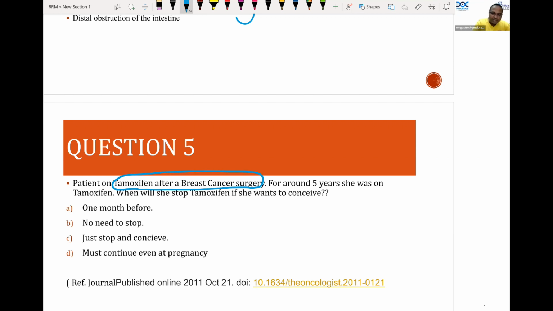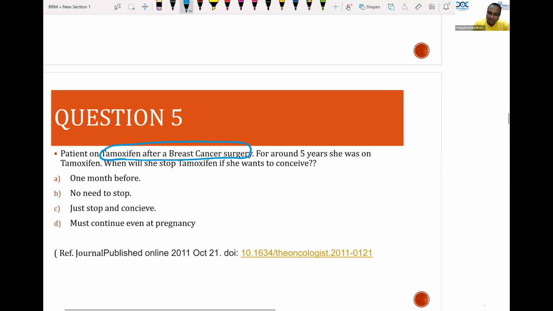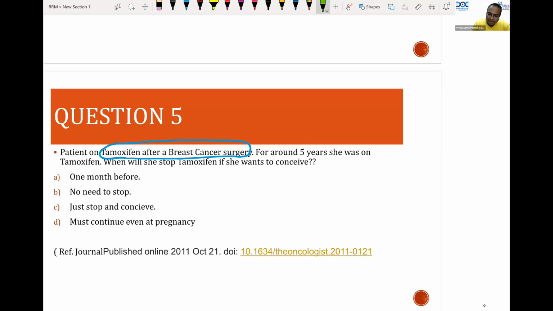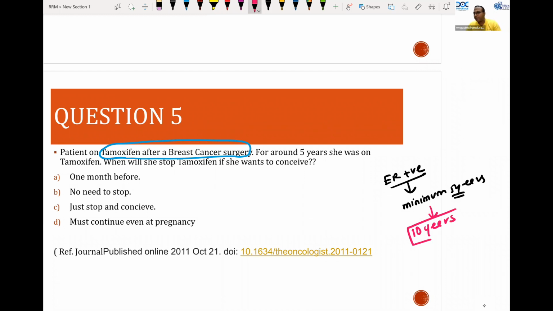Tamoxifen is an anti-estrogen therapy given for estrogen receptor positive females for minimum 5 years. So there are new trials which have come now. What is the latest advice? There are so many trials like the Atlas trial. They are advising to use it for 10 years now. Very good, Vijay Paul, that is correct. So now the advice is to use it for 10 years.